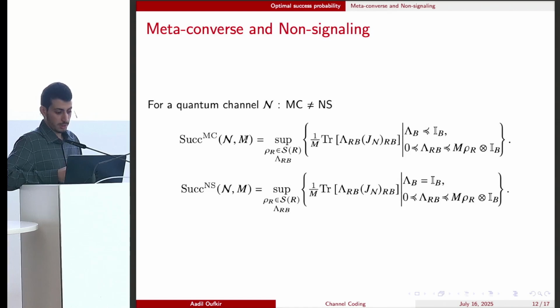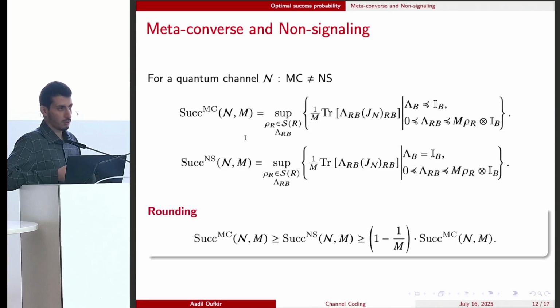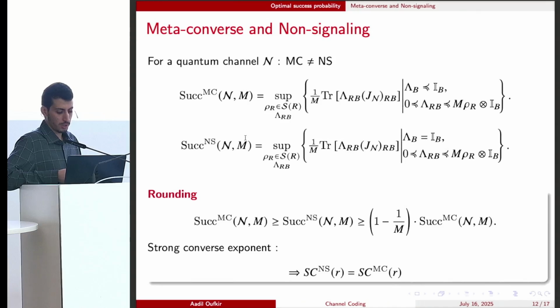And it turns out that in terms of the success probability, we can round a meta-converse to a non-signaling, and the approximation ratio goes to 1 when m goes to infinity. So this is already enough to generalize our previous equality between the non-signaling and meta-converse strong converse exponents to fully quantum channels.